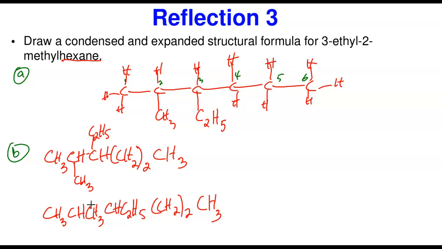And some other authors will put a bracket at this point just to show that it's an attachment. But this is another alternative way to do it. So if you now want to do the longest chain, it's going to be 1, 2, 3, 4, 5, 6. This is an attachment to that carbon. So this is another alternative way.